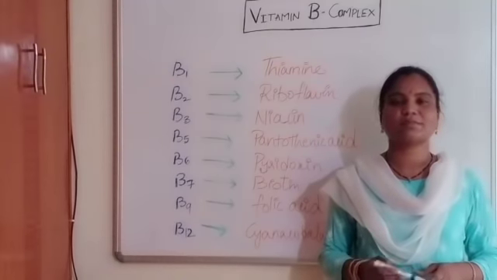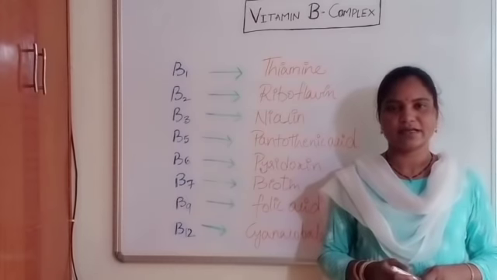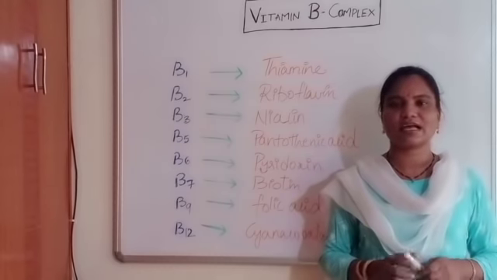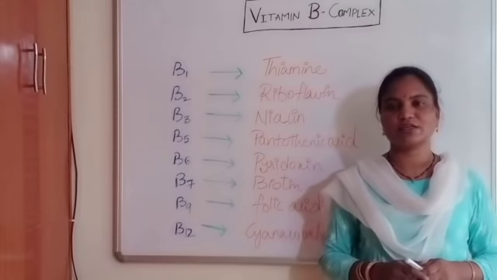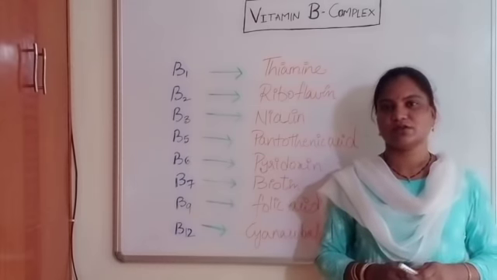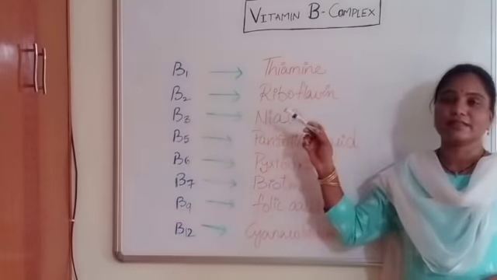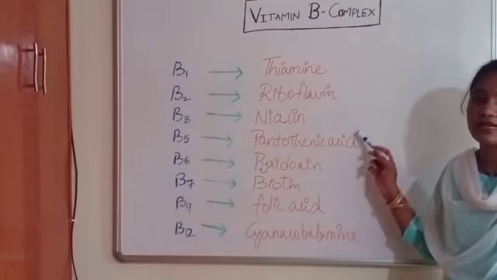Hello students, in the previous slide we have discussed water soluble vitamins, and under that, vitamin B complex and vitamin C. So vitamin B complex is a large number of vitamin B, and they have their individual scientific names. These are the 8 different types of vitamin B, and how to remember each specific scientific name.